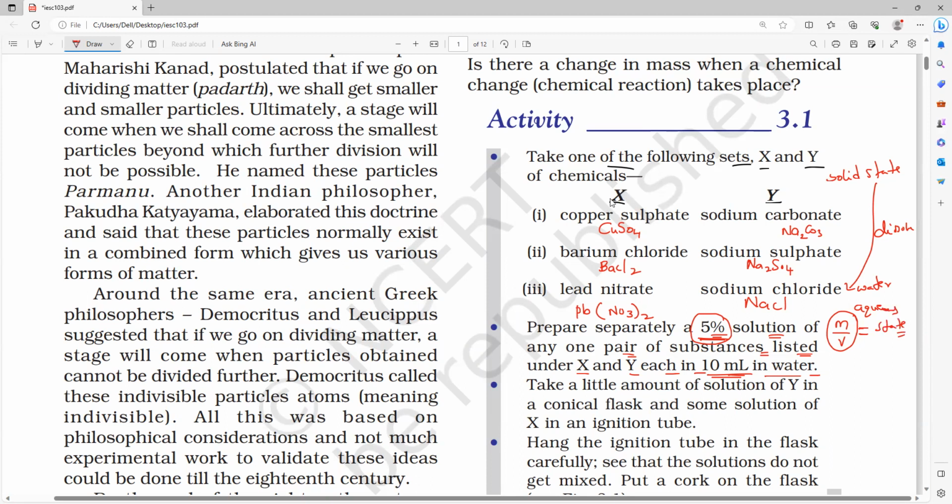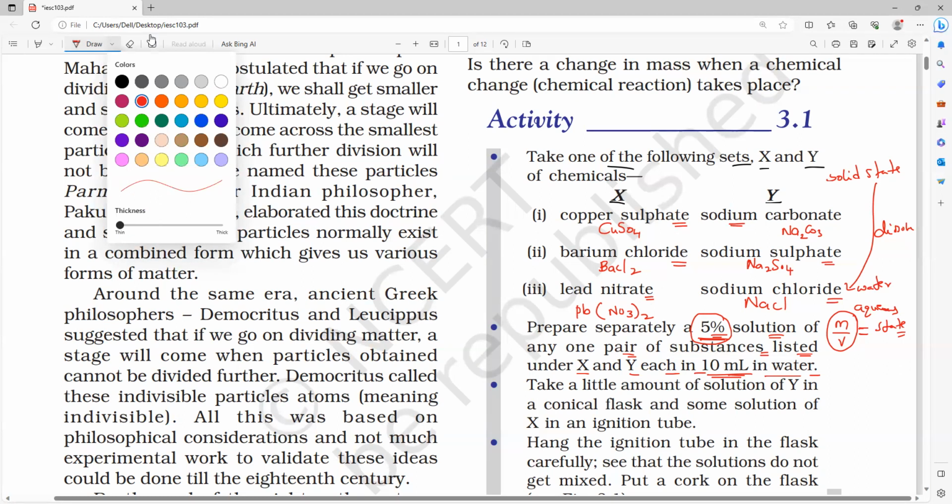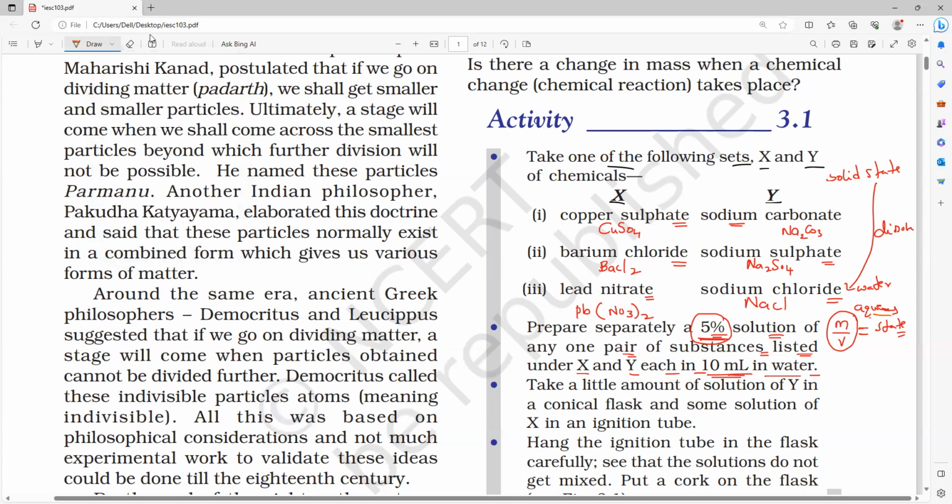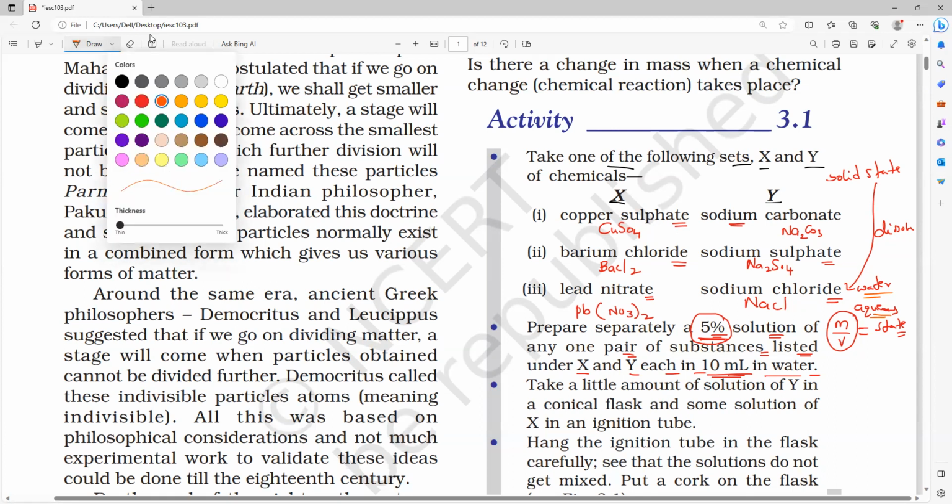Remember, you will get this again in 10th class. These substances show the chemical reaction only when the reactants are in aqueous state. When they dissolve in water and turn into the aqueous state, then only the chemical reaction will take place. Is it okay, everybody? Clear?